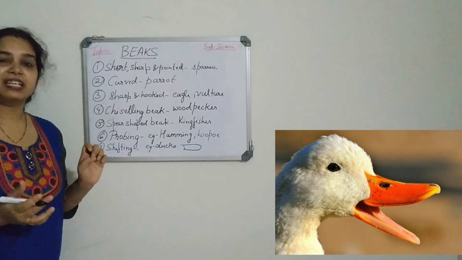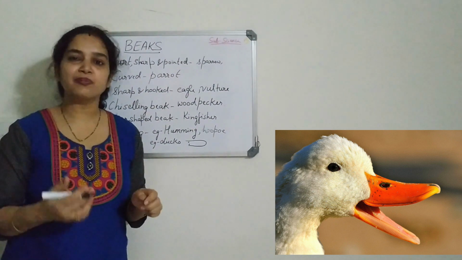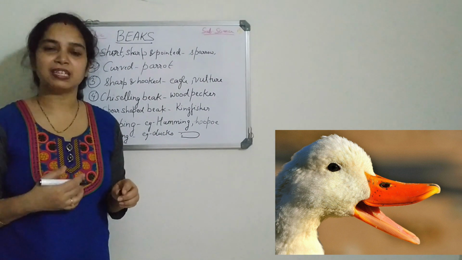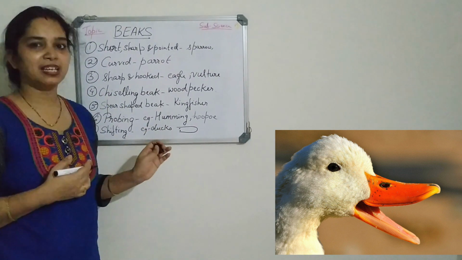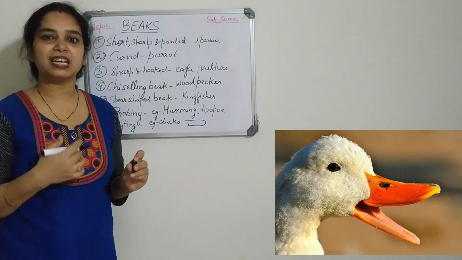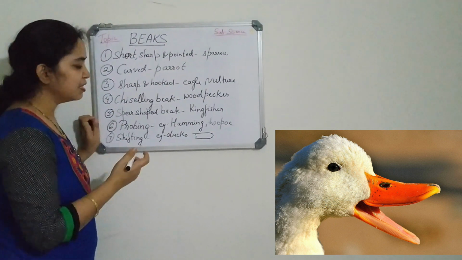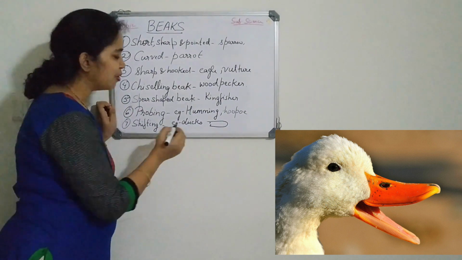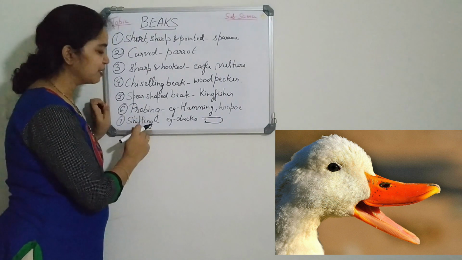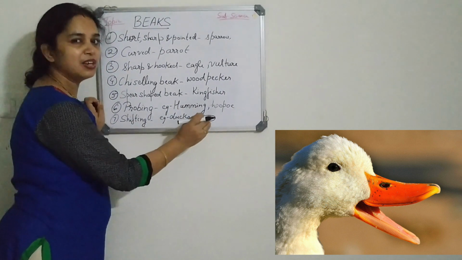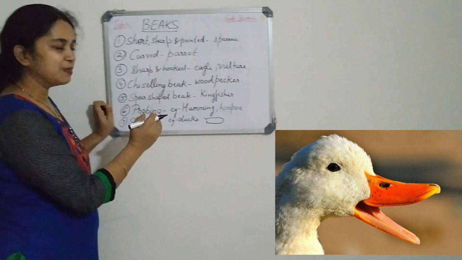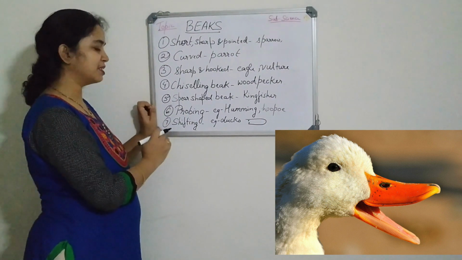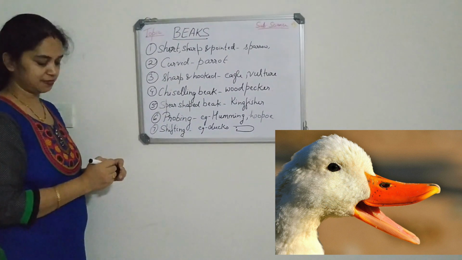They generally take in mud and water, and along with the mud and water, some insects and worms also go inside. But when it goes inside, they take the insects and the worms, and the mud and the water come out through these holes. So these holes are very important. It is called shifting because it shifts the water and mud from the insects and worms they feed on. So this type of beak is called the shifting beak.